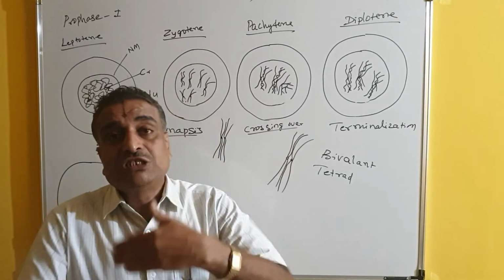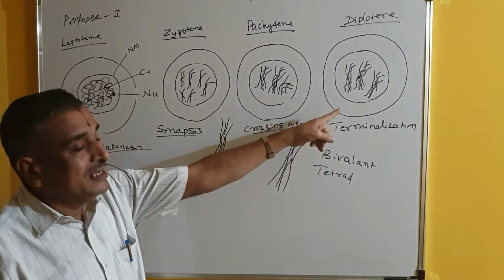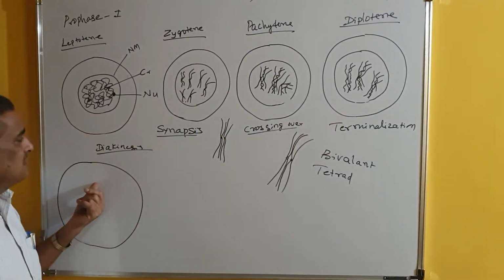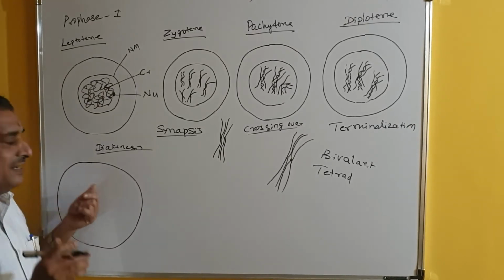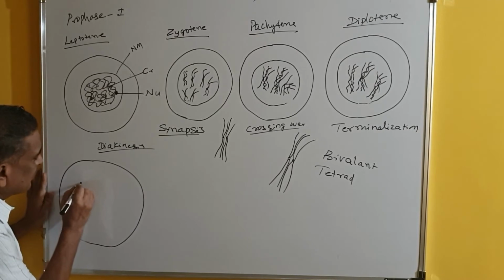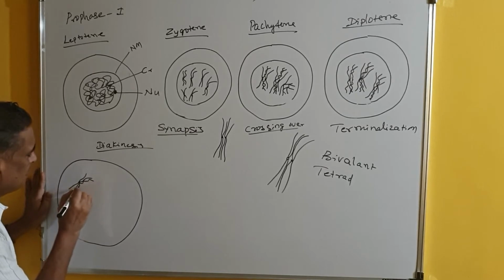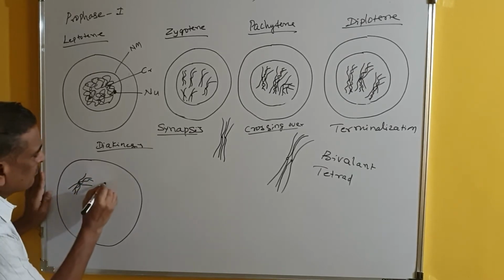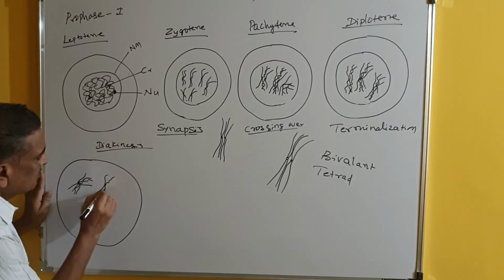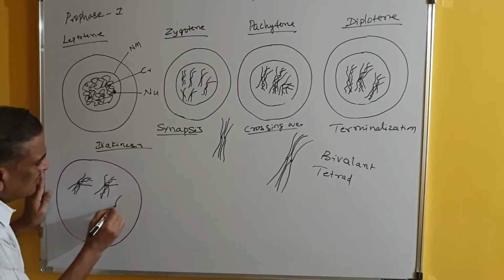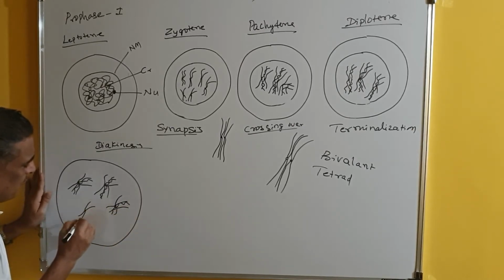Again, maximum condensation takes place in diakinesis. By the time diakinesis takes place, the chromosomes are maximally condensed, and you can observe here. So for example, this is the bivalent chromosome. This is one chromosome, this is another chromosome, and this is another chromosome here. Like this, the chromosomes are very thick and stout. I will show only 4 chromosomes here, it will be very easy to understand. 4 chromosomes we shall study.